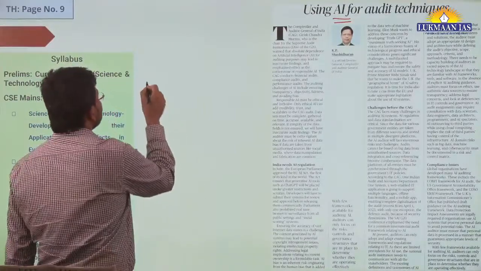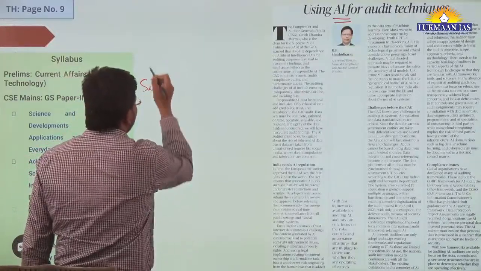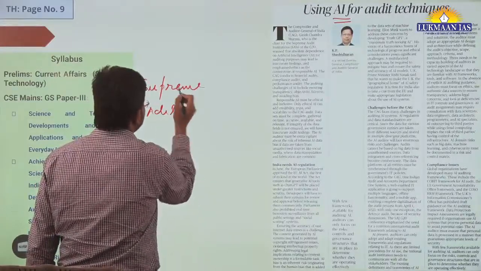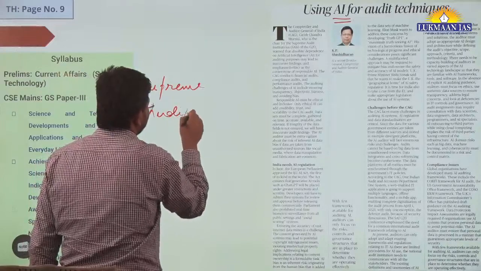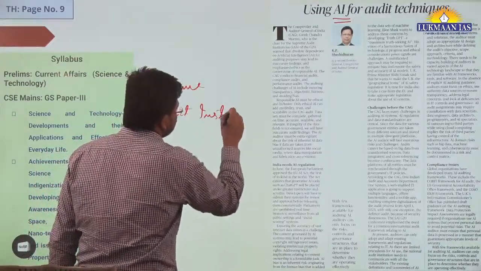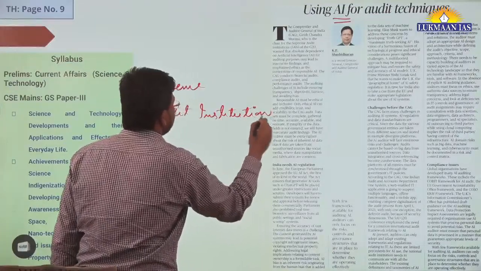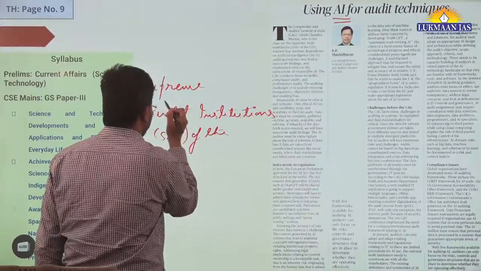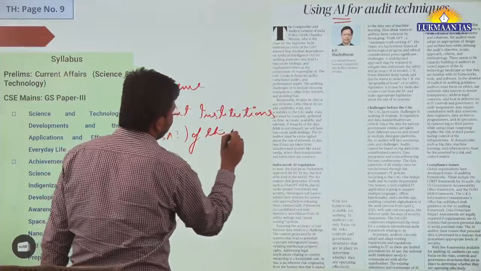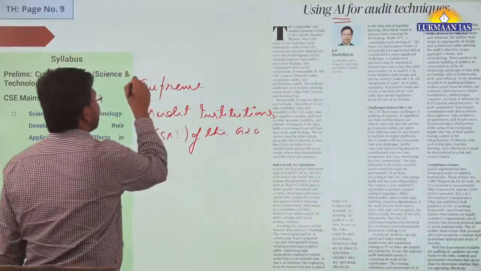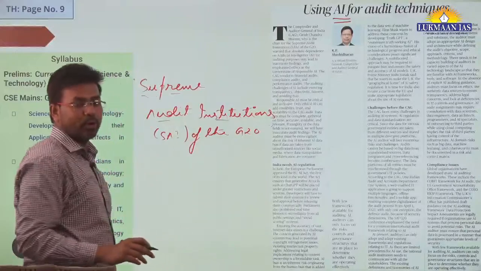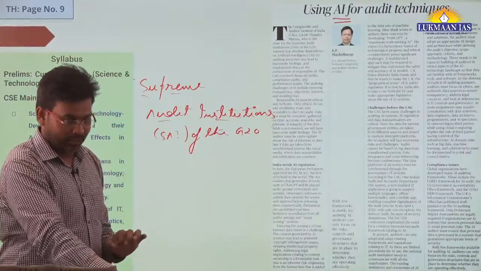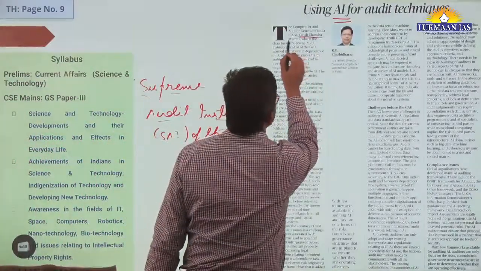So there is a Supreme Audit Institution, SAI, of the G20. India is currently heading this Supreme Audit Institution, and the head of this is the Comptroller and Auditor General of India, the CAG. His name is Girish Chandra Murmu.